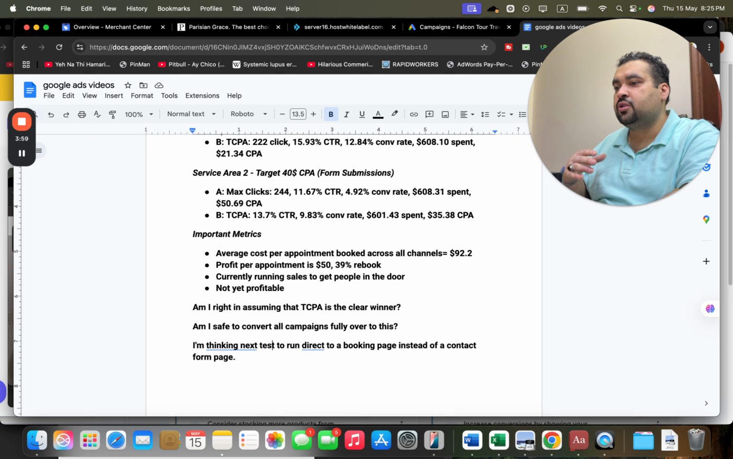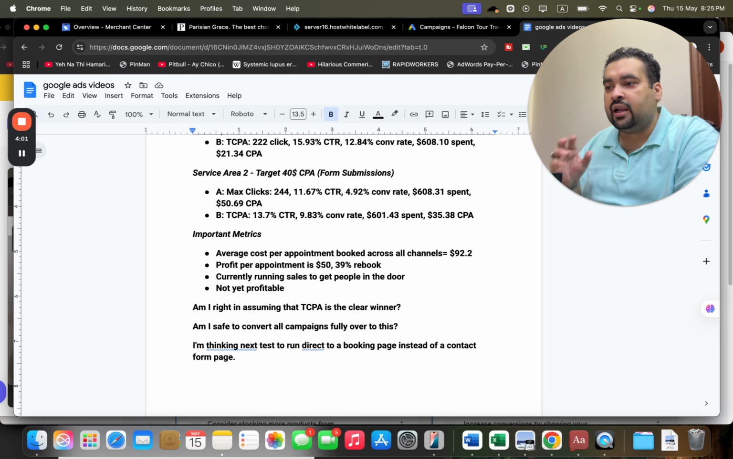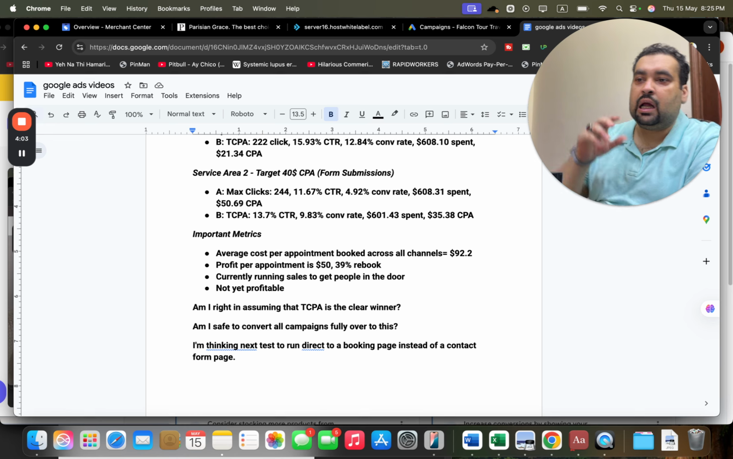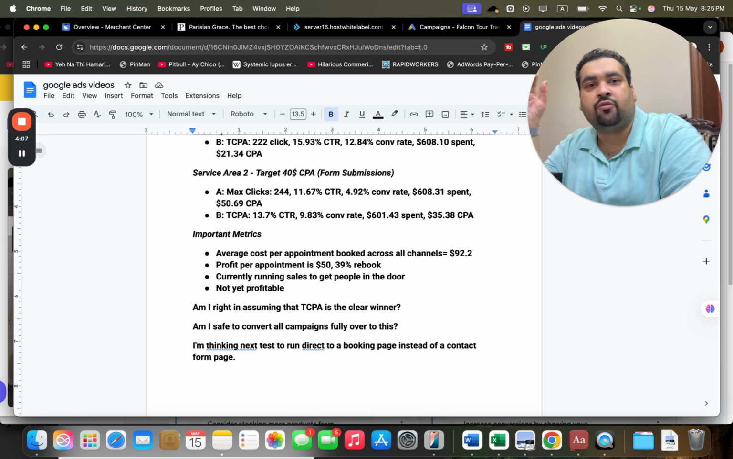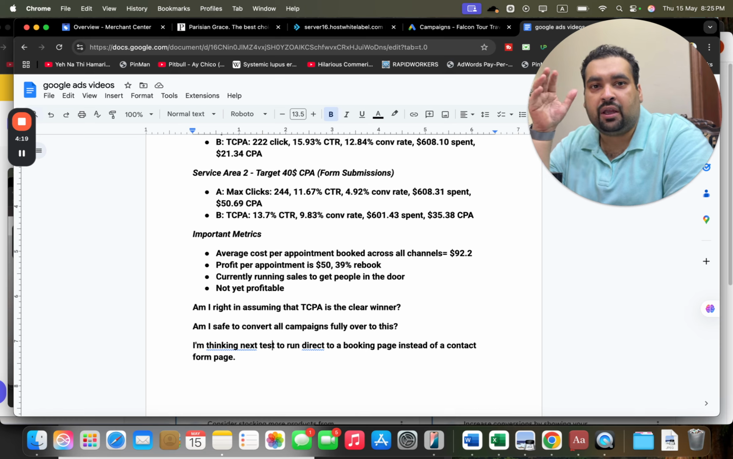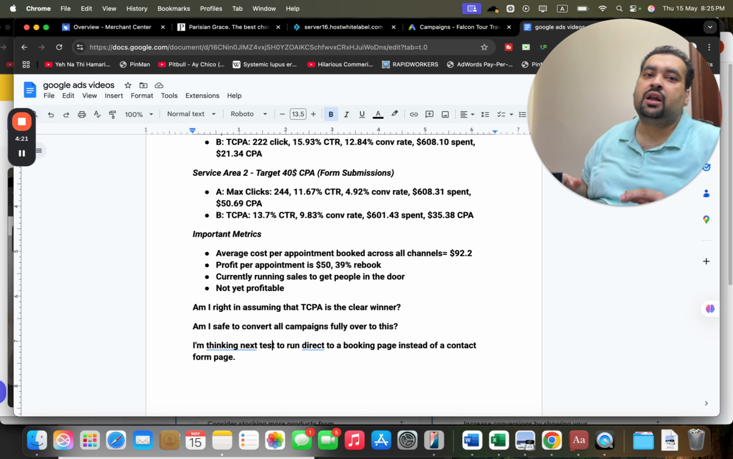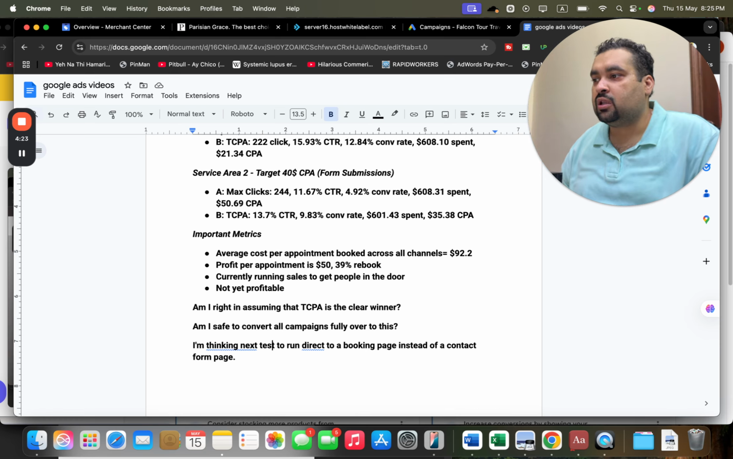So my observations over here, yes, the target CPA is the clear winner. However, if I was in your place, I would have done a comparison of TCPA versus maximize conversions, because with maximize clicks, Google's goal is to get more and more clicks. I recommend people run a maximize clicks campaign on new campaigns, at the start, but when we get some conversion data, I do not recommend running maximize clicks.